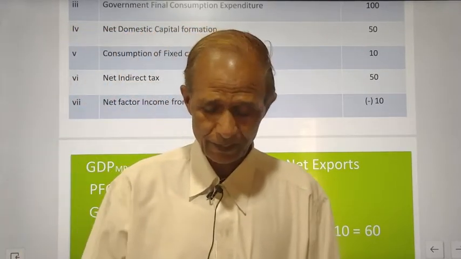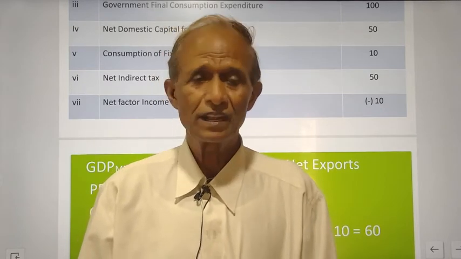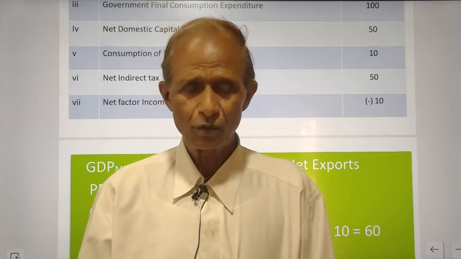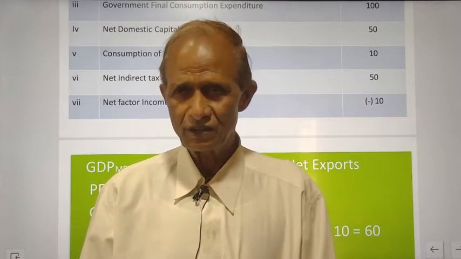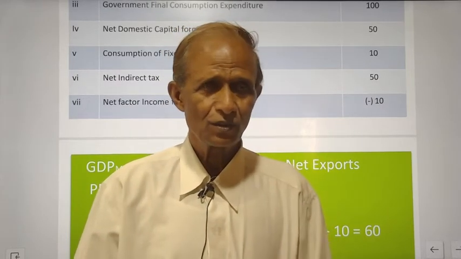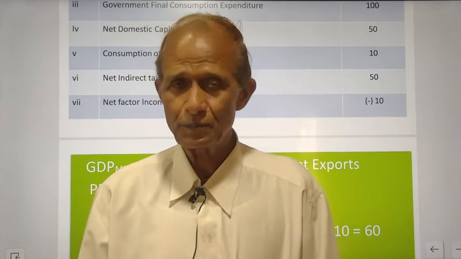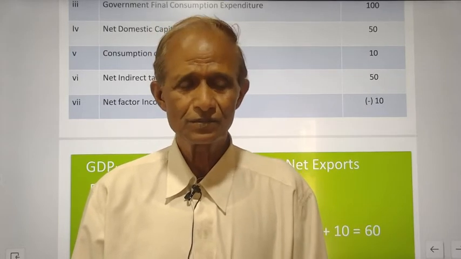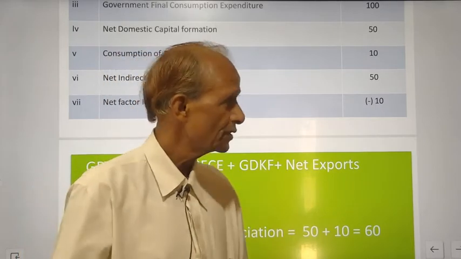Under this method, if you want to get NNPFC or national income, you should proceed from private final consumption expenditure, then add government final consumption expenditure, then gross domestic capital formation. If gross domestic capital formation is not given, then you should add consumption of fixed capital or depreciation.